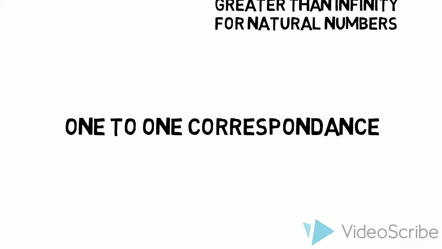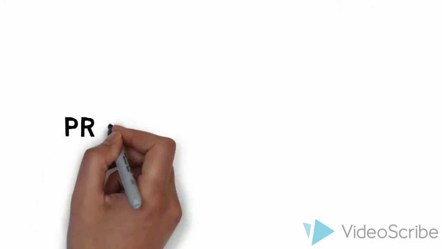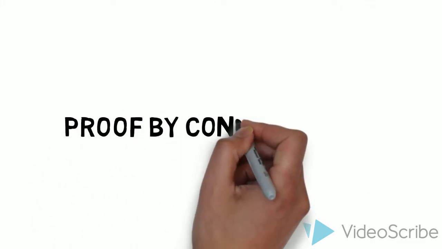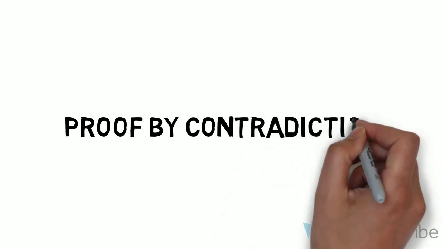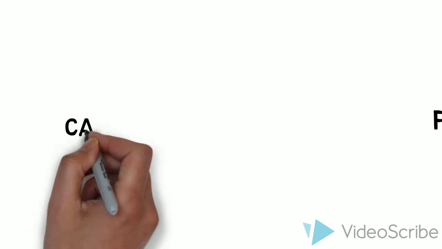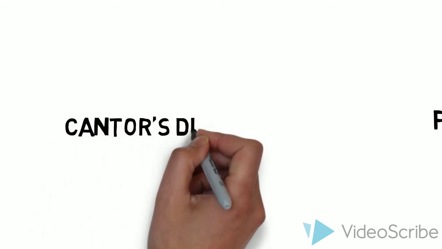Another concept we will need to utilize is proof by contradiction. Proof by contradiction is a popular method in mathematics. Instead of directly proving that something is true, it shows that it is impossible for it not to be true. We pretend for a while that the proposition we want to prove is false and deduce that this would result in some impossibility. We are now ready to face Cantor's diagonal method, which is a type of proof by contradiction